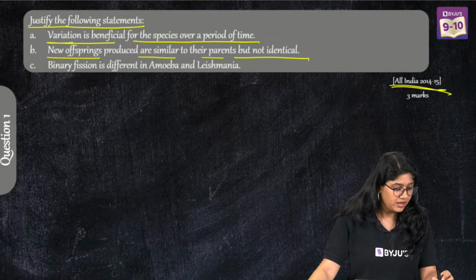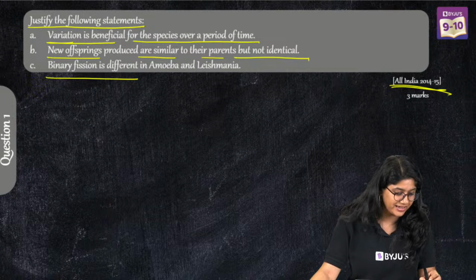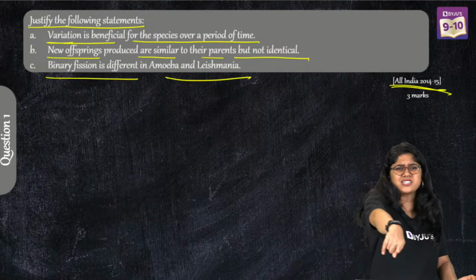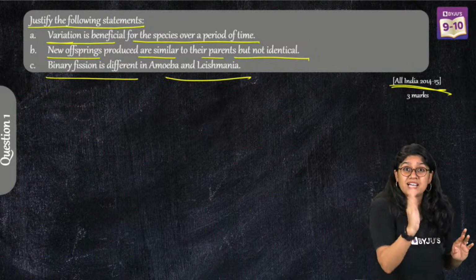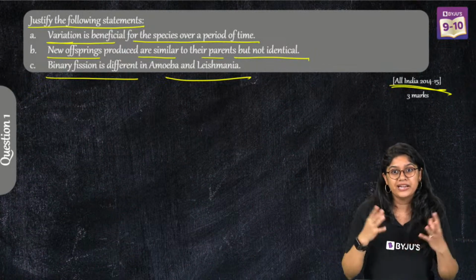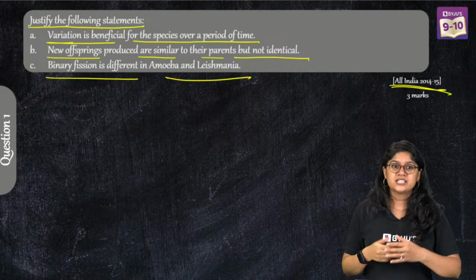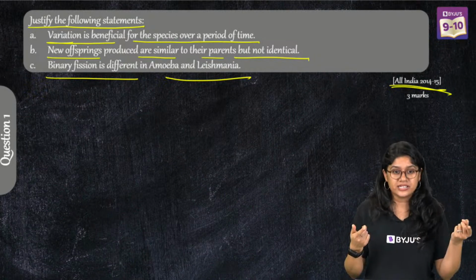Binary fission is different in amoeba and leishmania. Easy, we discussed it in today's class. Binary fission happens in both amoeba as well as leishmania, but the way it occurs is different.